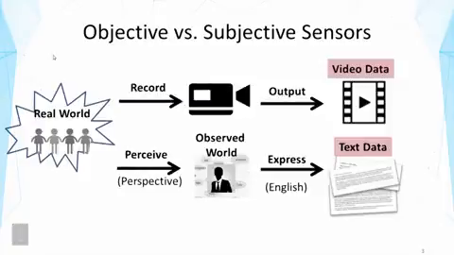As we discussed earlier, text data can be regarded as data generated from humans as subjective sensors. In contrast, we have other devices such as a video recorder that can report what's happening in the real world objectively to generate the video data, for example.